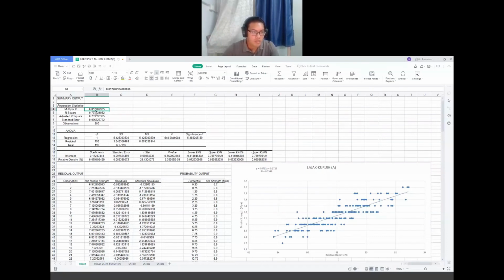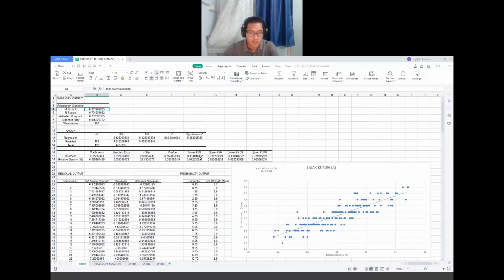Then from this table, we can get the value of the correlation coefficient, which from my table is 0.8572, where it's near to unity, which is 1. So we can say that it forms a strong positive linear relationship between relative density and tensile strength. After that we can check the 95% confidence interval of relative density.